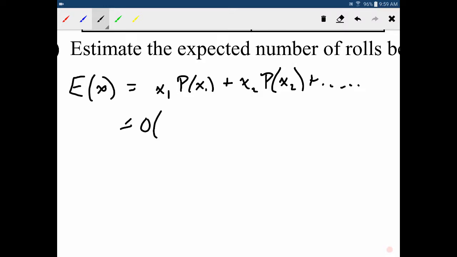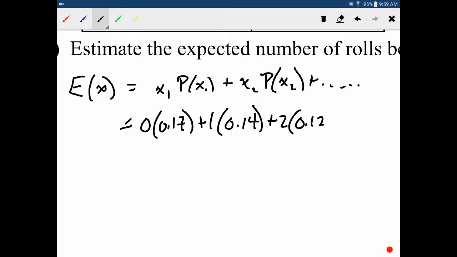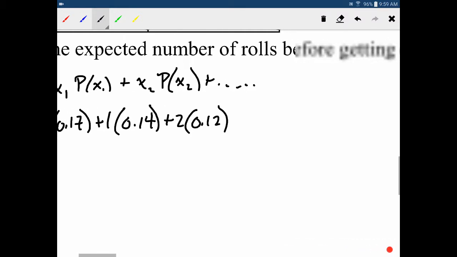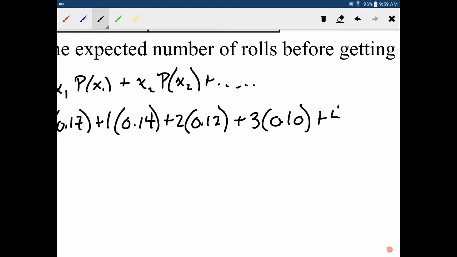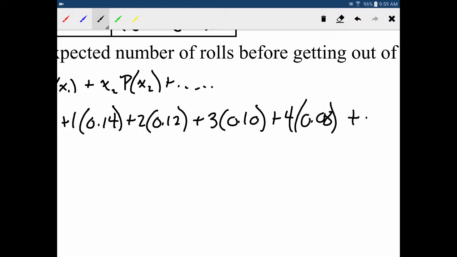So let's do what we have here. We have 0 times 0.17 plus 1 times 0.14 plus 2 times 0.12 plus 3 times 0.10 plus 4 times 0.08, and then this would just go on and on and on.